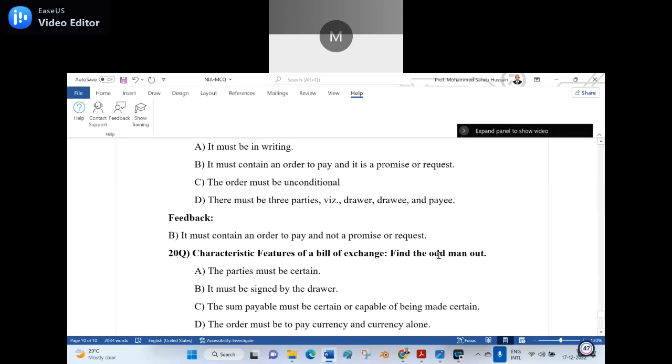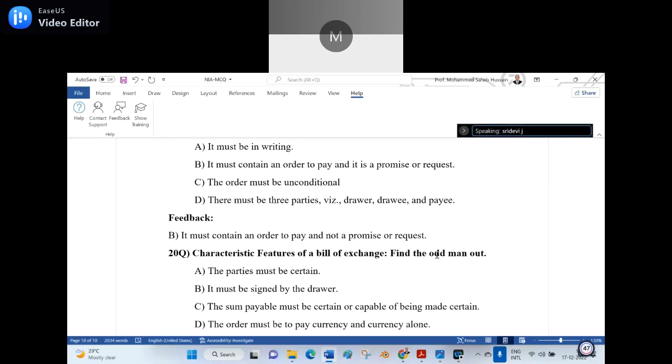Okay, 20th question. Characteristic feature of the bill of exchange. Again, find the odd one out. A, the parties must be certain. B, it must be signed by the drawer. C, the sum payable must be certain or capable of being made certain. D, the order must be to pay currency and currency alone. Option D. That is the right answer.